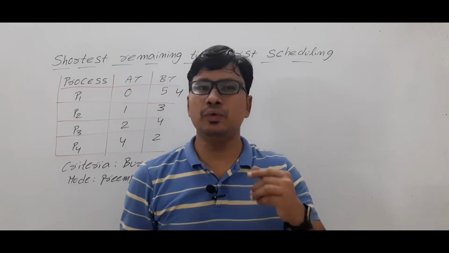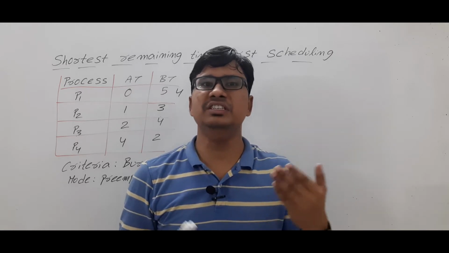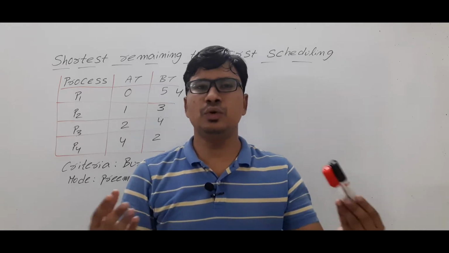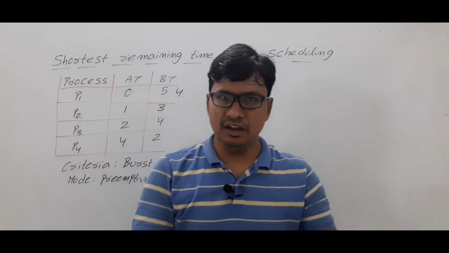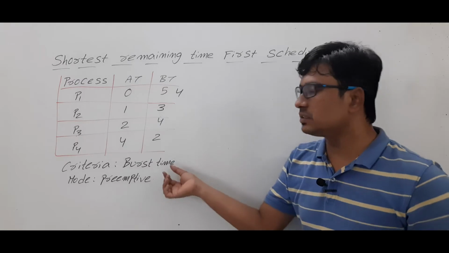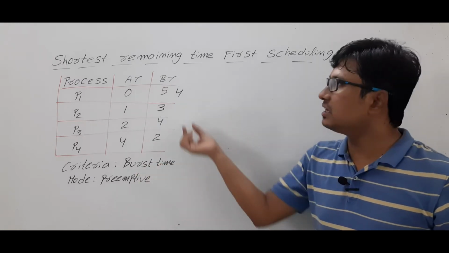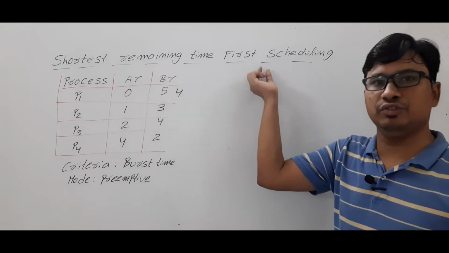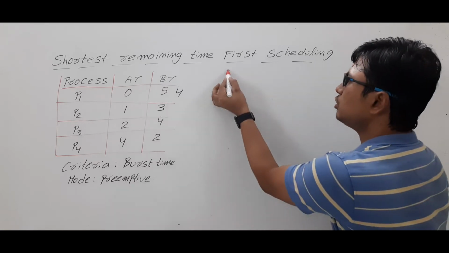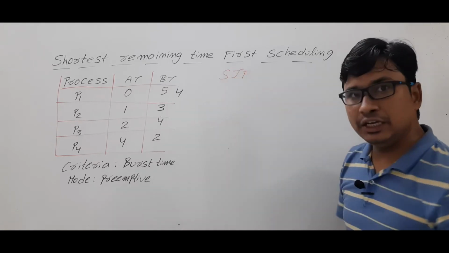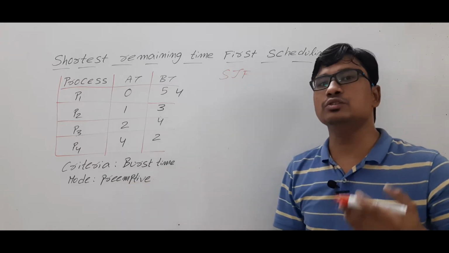In this video, I want to discuss shortest remaining time first scheduling algorithm, which is a preemptive scheduling algorithm. So I request everyone to watch the complete video for better understanding. First, let me discuss what are the criteria and what is the mode. The criteria is burst time because it is called shortest remaining time first scheduling algorithm. In the last video, we discussed shortest job first scheduling algorithm. It also considers the criteria as burst time, but the mode was non-preemptive.